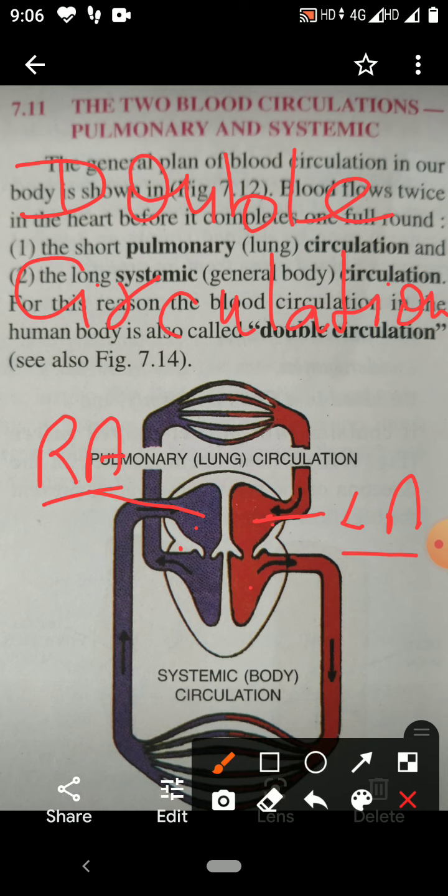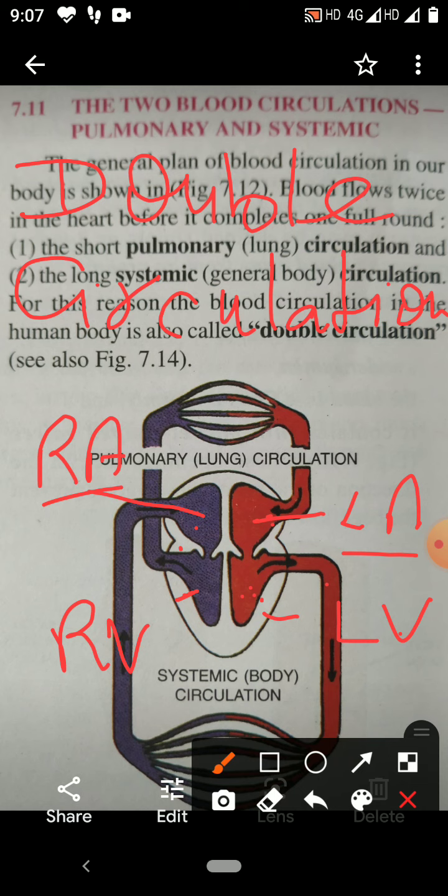First time blood is pumped out from the right ventricle to the lung for oxygenation. Second time blood is pumped out from the left ventricle, this is the left ventricle, to the different parts of the body. So this is double circulation.